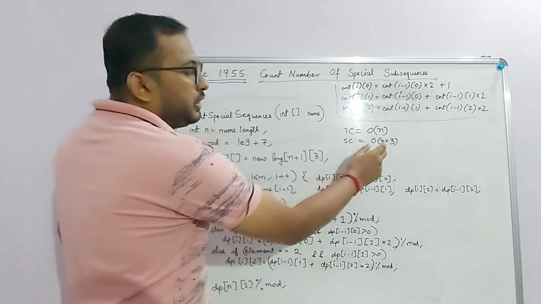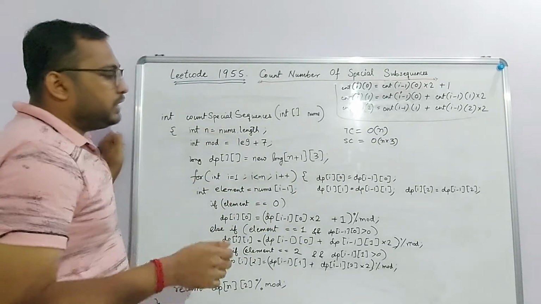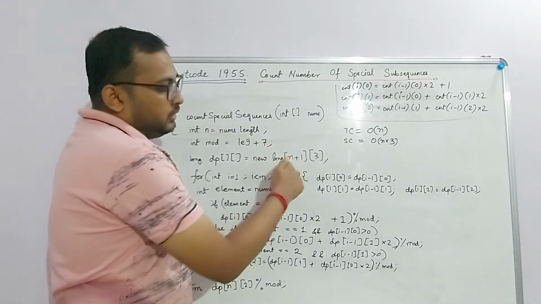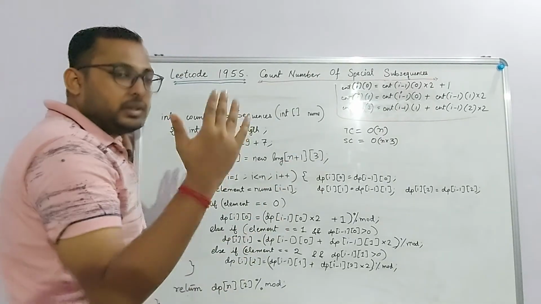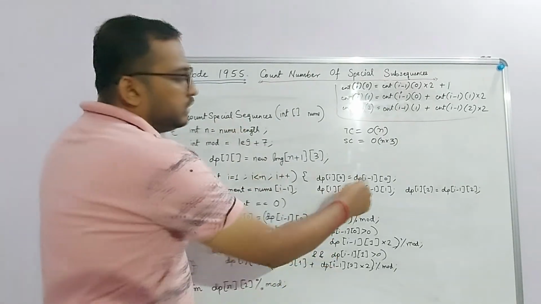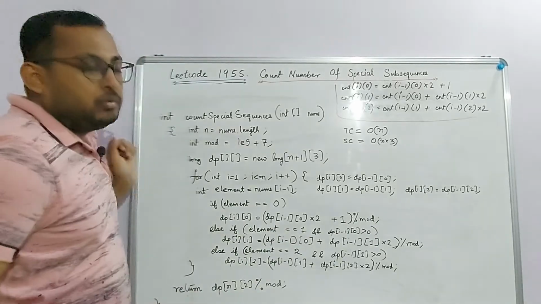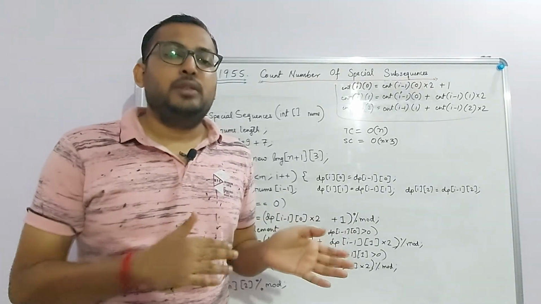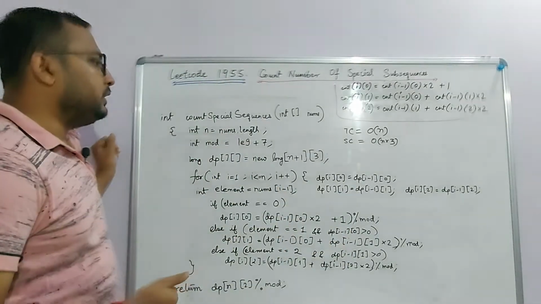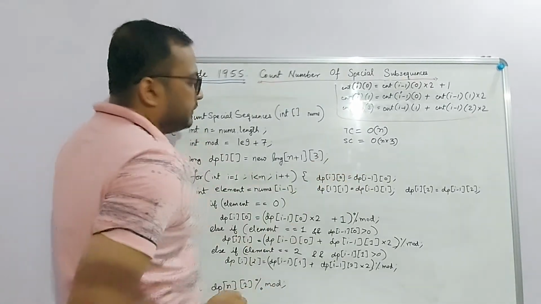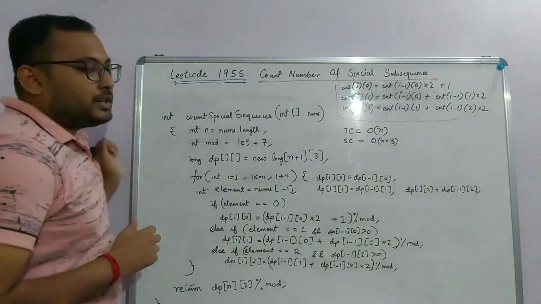For the space complexity, you can further reduce that. How? Notice that you do not need to keep all these n cross 3 values. You only need the previous column's 3 values. So just these 3 values are needed. So what you can do is keep track of the last 3 values and keep on moving ahead like that. So that should give you constant space. Yeah. So that's all about this problem.